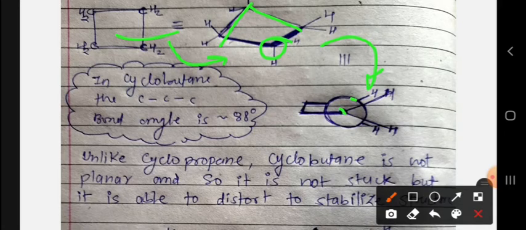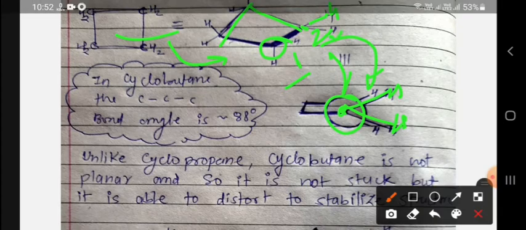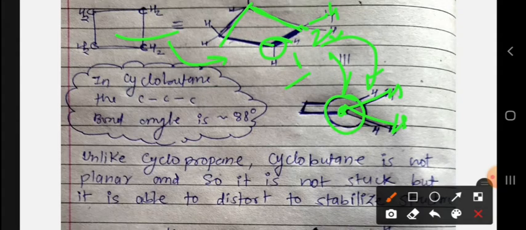If I consider this the front carbon and this the back carbon, the front carbon has 2 hydrogens, the back carbon has 2 hydrogens, and there is an attachment between the front and back carbon with 2 carbon groups, and there are also 2 hydrogens there.